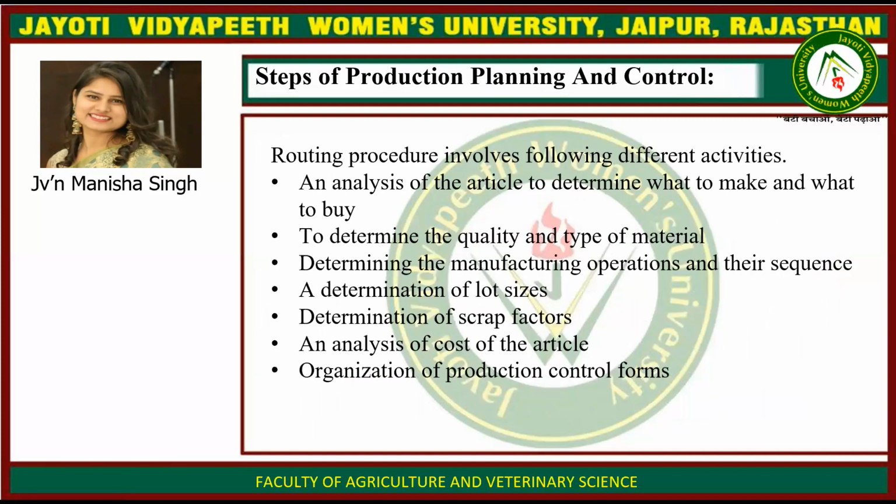The routing procedure involves the following activities: analysis of the article to determine what to make and what to buy, determining the quality and type of material, determining the manufacturing operations and their sequence, determination of lot sizes, determination of scrap factor, analysis of the cost of the article, and organization of the production control forms. These are all the routing procedures.